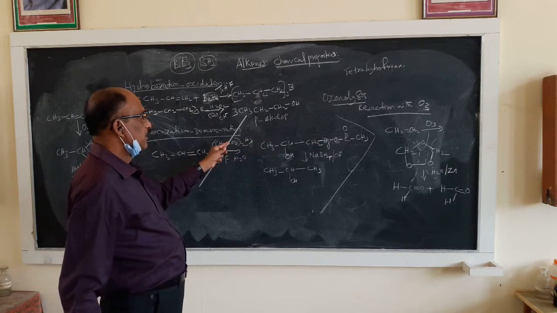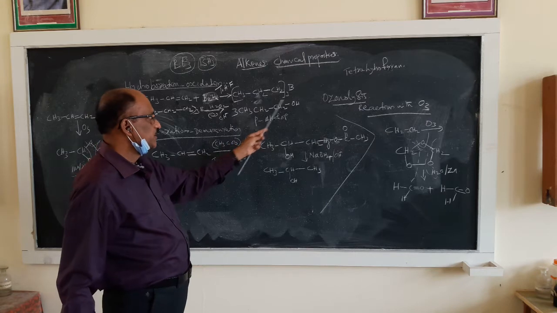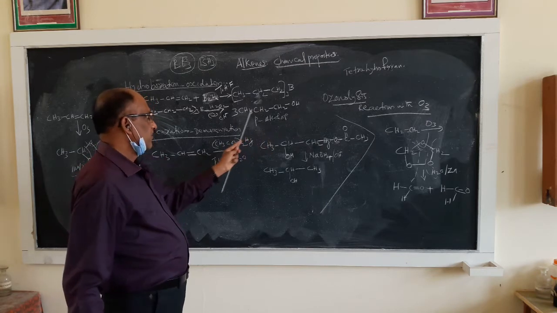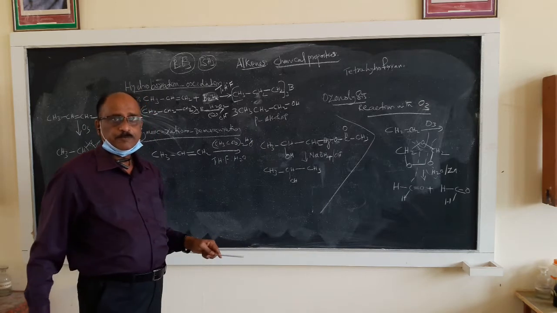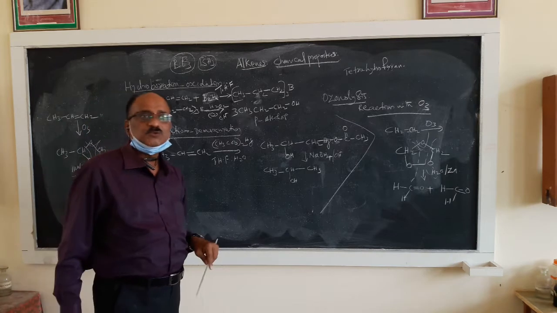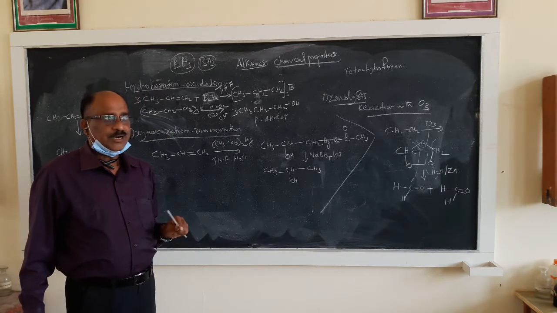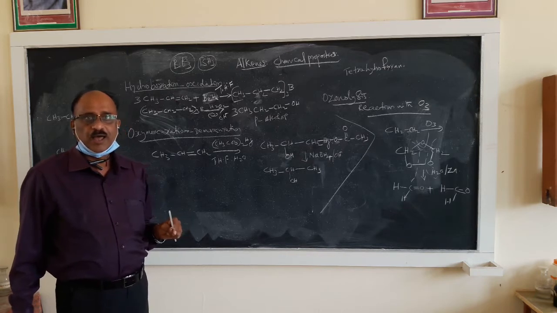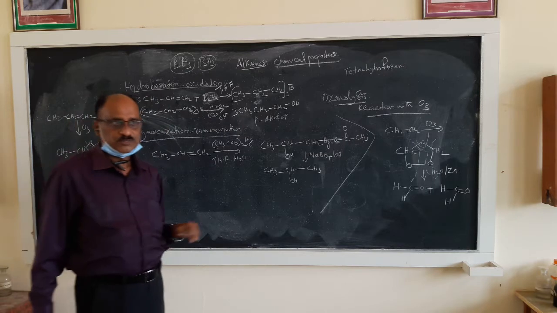What is this alcohol? CH3OH is methyl alcohol. CH3CH2OH is ethyl alcohol. This is CH3CH2CH2OH: methane, ethane, propane, so this is normal propyl alcohol. In the last class I gave an example and wrongly pronounced the name of the compound.